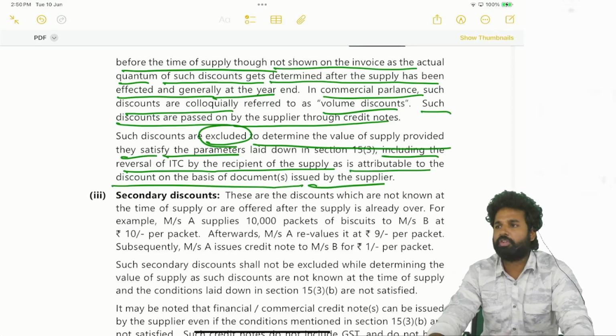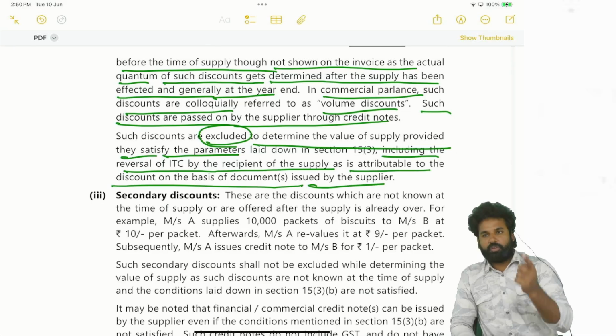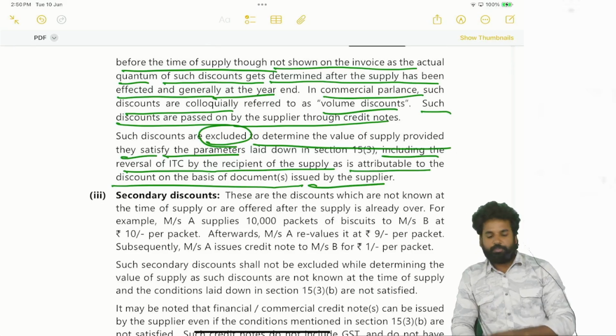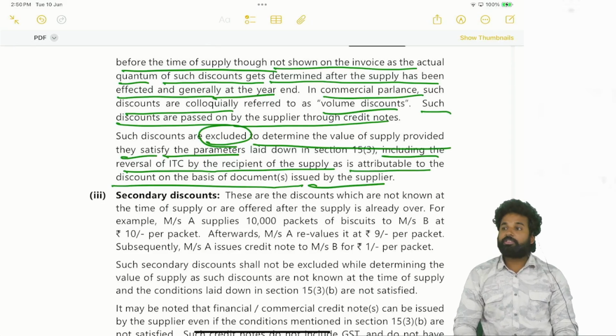What are the documents issued by the supplier? Invoice. Tax invoice is the document issued by the supplier. So if it is linked to the invoice and a recipient has reversed the input tax credit, in such cases he can exclude such discount from the value. So exclude, how the discount will be adjusted? By issuing a credit note.